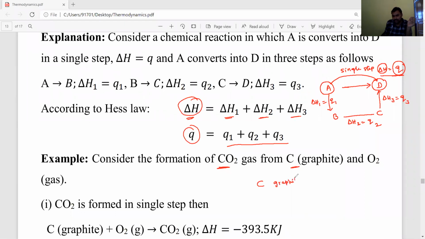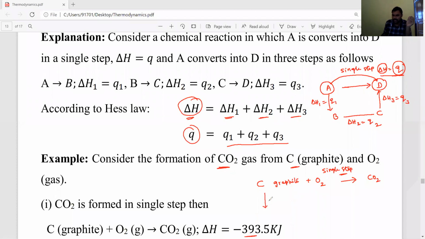Okay, students, this graphite directly combines with oxygen and is converted into carbon dioxide. This is a single step. During this single step, the heat released is 393.5 kilojoules per mole. Now, this reaction can also go in several steps.